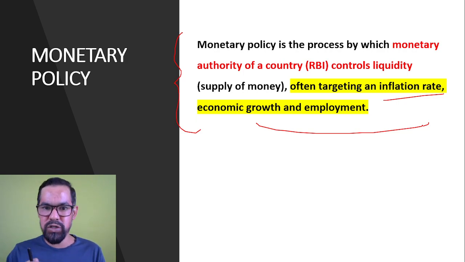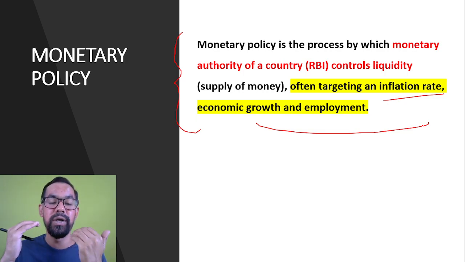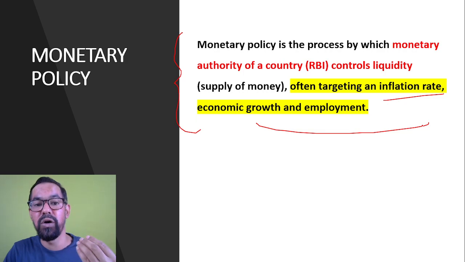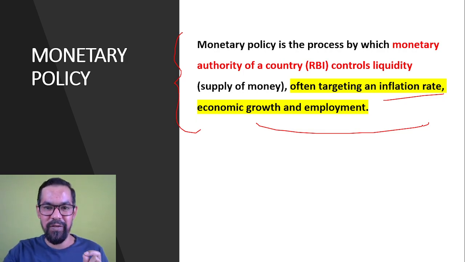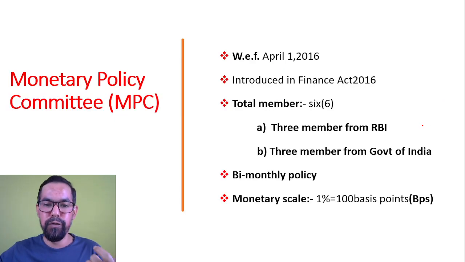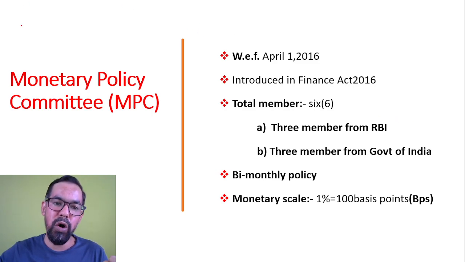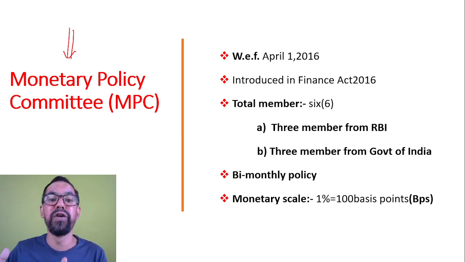And first fiscal policy comes, because we have a budgetary system that is published on 1st of February for the next financial year. First they announce schemes and the allocation of resources and expenditure for the upcoming year. Then, with the bi-monthly monetary policy, they try to manage the inflation level in the economy as well. So I hope this is clear to everyone. Now, before coming to the monetary policy instruments, how RBI manages liquidity by using different tools.